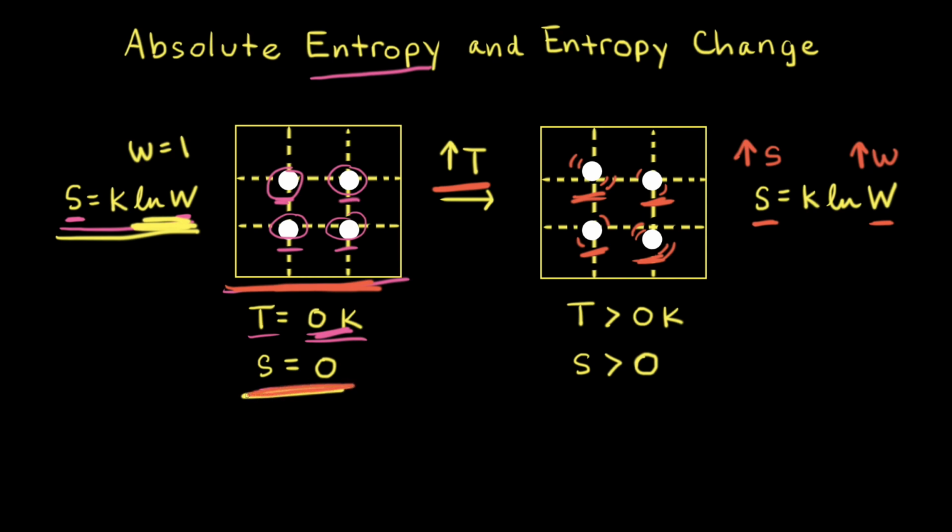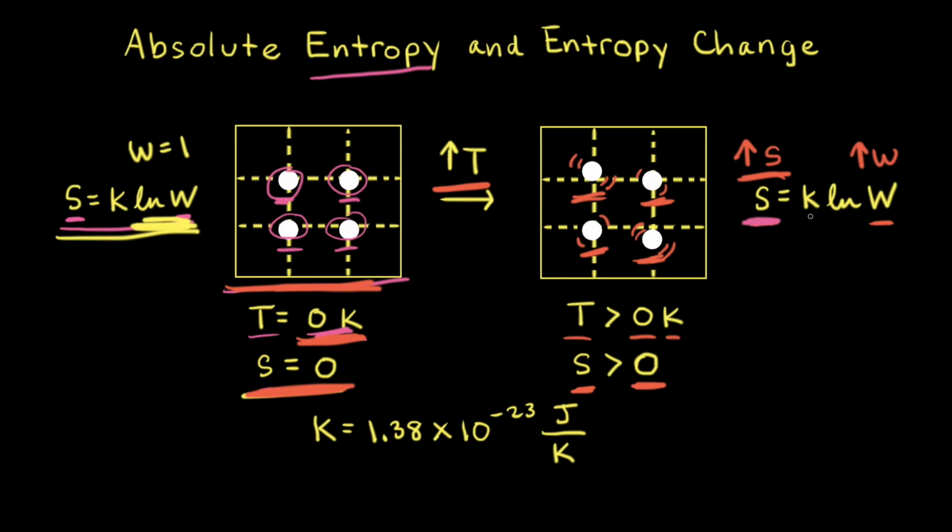Since we started with zero entropy at 0 Kelvin, and the entropy increases, at all temperatures that are greater than 0 Kelvin, the entropy must be greater than 0, or we could say the entropy is positive. We can get the units for entropy from the Boltzmann constant K. K is equal to 1.38 times 10 to the negative 23rd joules per Kelvin. So we'll use these units for entropy.